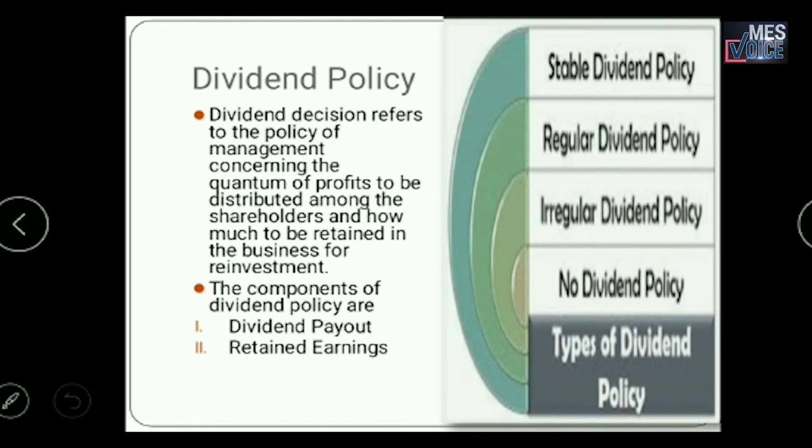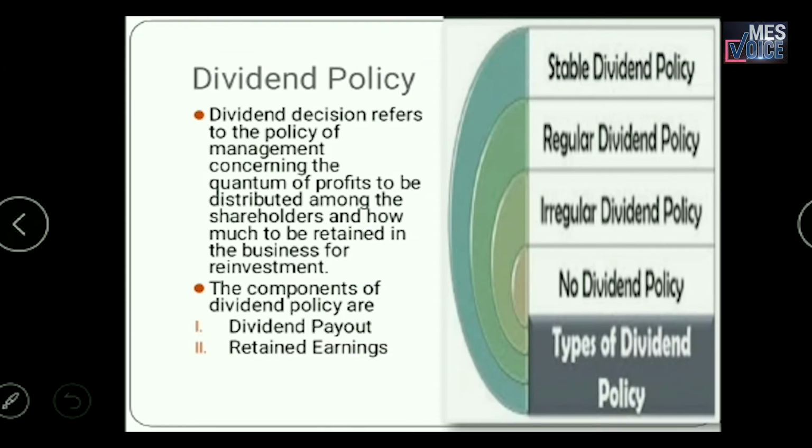And no dividend policy means here no dividend is available to the shareholders, or it is distributed to the shareholders only after a particular period. The amount they invested in the business will be returned back to the shareholders. There is no dividend to the shareholders. Okay, this much is about dividend policies.